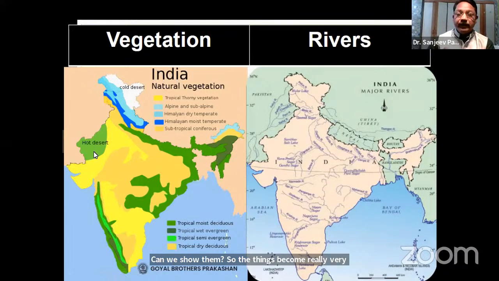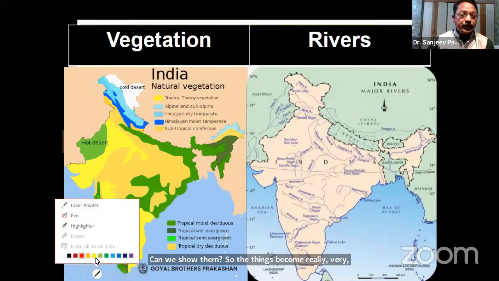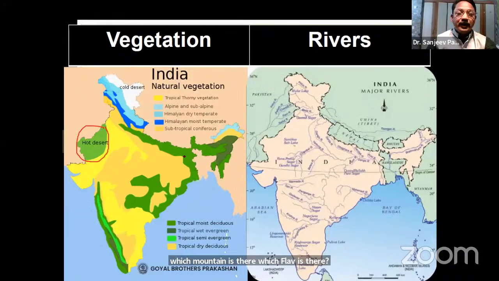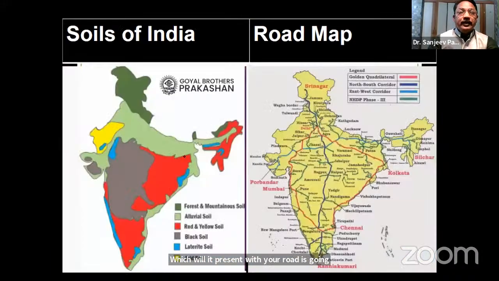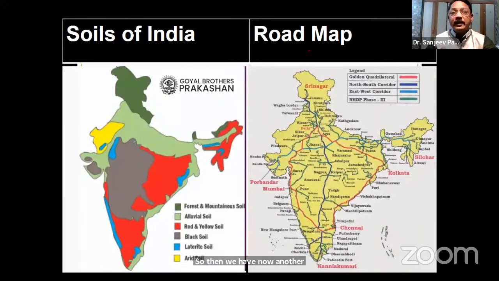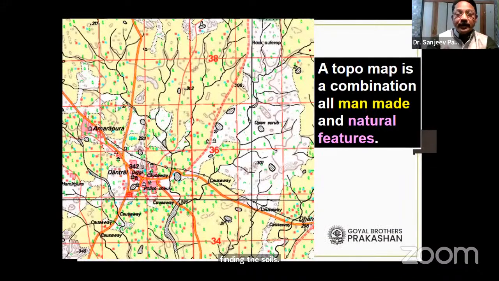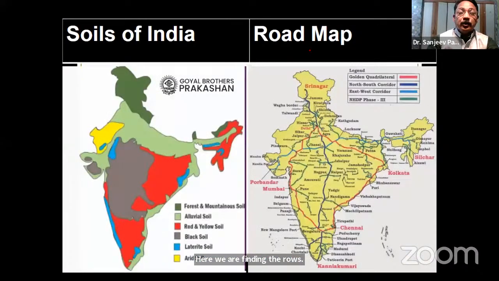For example, if I try to show where the desert is, which river is flowing, which mountain is there, which plateau is there, which road is going, all these things become very difficult. So we have another thematic map. Here we are finding the soils, here we are finding the roads. Now imagine a map, dear teachers, where you find a combination of all these features.